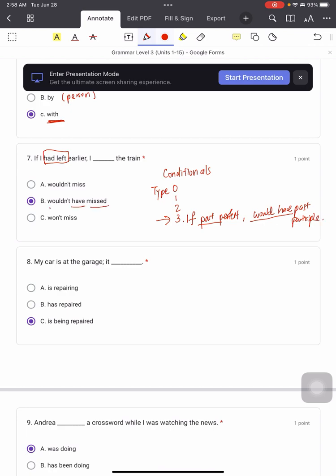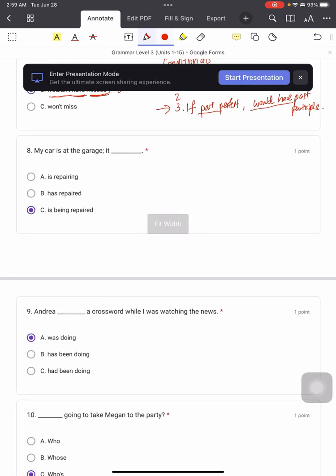Okay, so would, wouldn't, have, and this is past participle. So this is the correct answer. So if let's say this is type 3, right? When you have past perfect at the front part, confirm you gotta use would, have, then with the past participle. This is the formula. Number 8. My car is at the garage. It is being repaired. Okay.